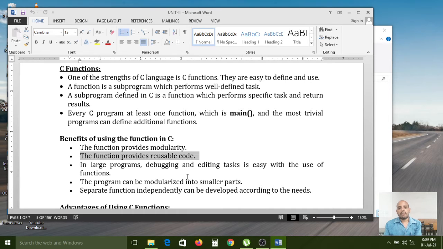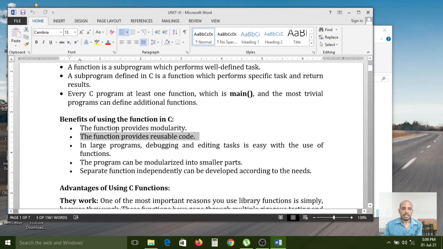Once you write the code, as many times as you want you can call that function as per user requirement. Here the user is nothing but a bank customer.